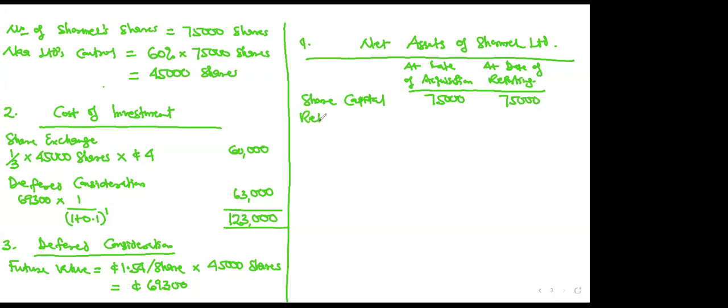Then now retained earnings. The question didn't say anything about the retained earnings. So leave it empty. You don't need to stop. You can still go ahead without the retained earnings. So just leave it empty and keep working. If the retained earnings is somewhere in the question, as you work along, it will come by its own self. Is that clear? Yes, sir.